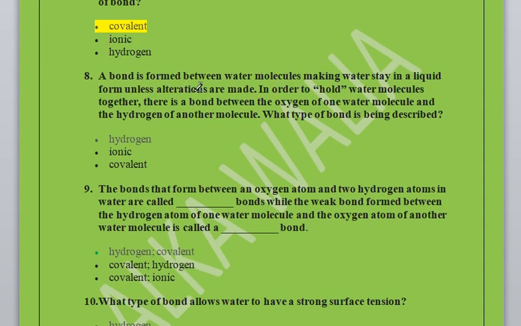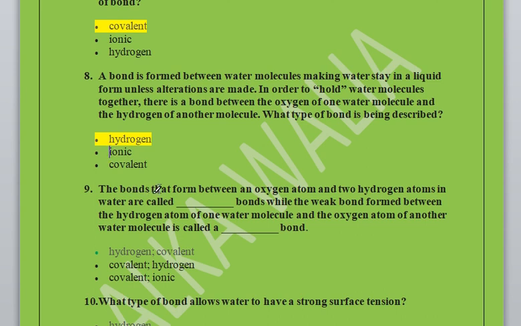Next question. A bond is formed between water molecules, making water stay in a liquid form unless alterations are made. In order to hold water molecules together, there is a bond between the oxygen of one molecule and the hydrogen of another molecule. What type of bond is being described? Hydrogen, ionic or covalent? Here the hydrogen bond is described.